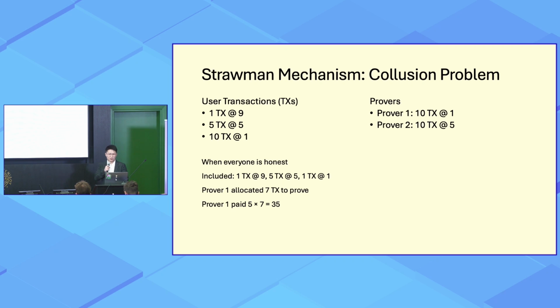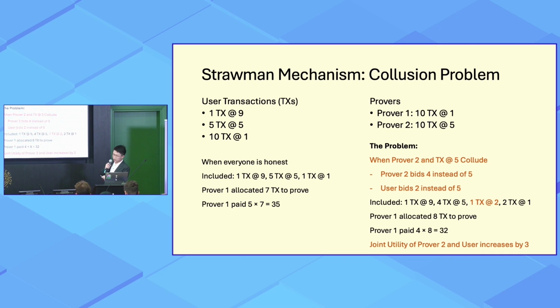However, this example has a collusion problem, which can be demonstrated here. The second prover and one transaction at the cost of 5 can collude with each other. The second prover can bid 4 instead of its true cost 5. And the malicious user can bid 2 instead of 5 as well. So in this case, what is going to happen is that the joint utility of this colluding user and colluding prover will increase by 3, because this user transaction will still be included in this batch, but it pays less. Okay.